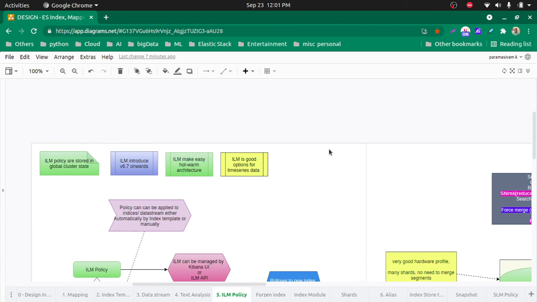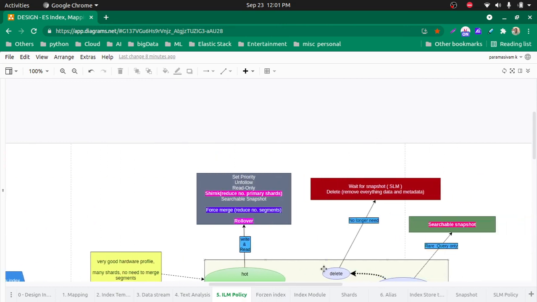ILM is not going to improve the performance. You will have the same performance, there is no boost. But at the same time, without compromising performance, we are saving the money. If you want to save the deployment cost, storage cost, or CPU cost, ILM is really helpful.